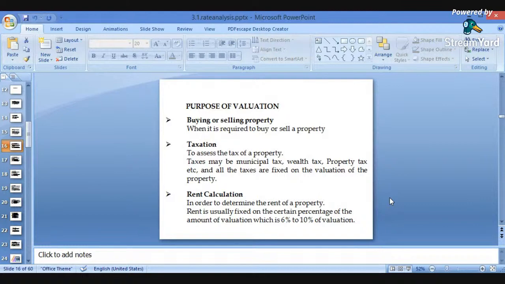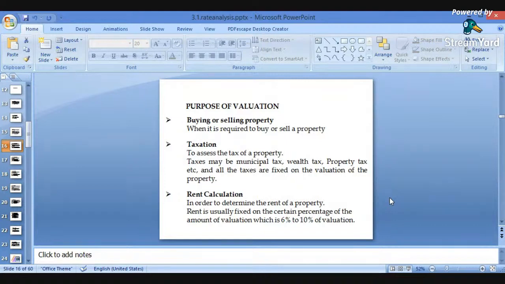Again, rent fixation. For fixing the rent, valuation again plays an important role in determining the rent of a property. Rent is usually fixed on a certain percentage of the amount of valuation, which is about 6 to 10%.